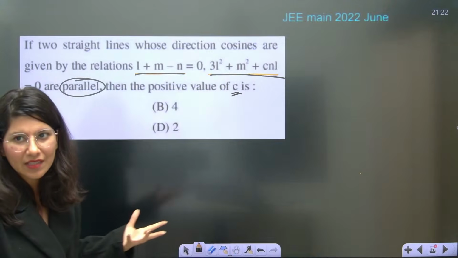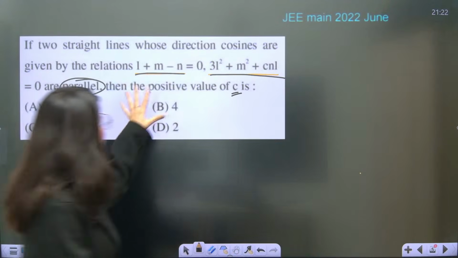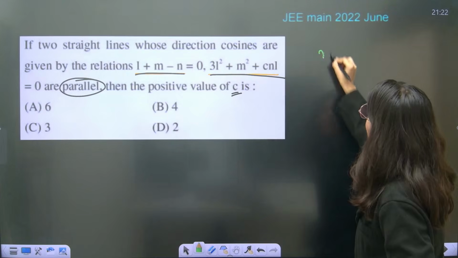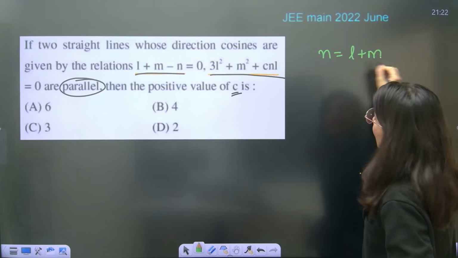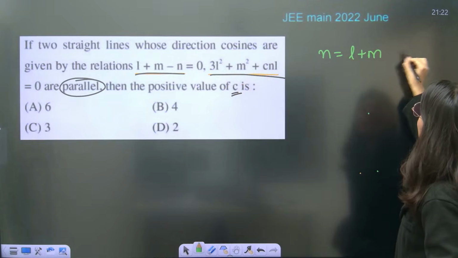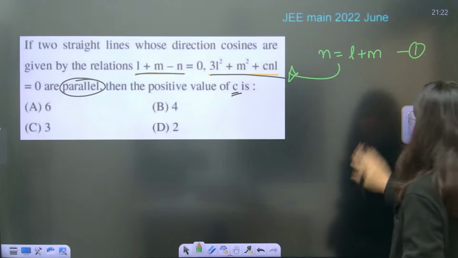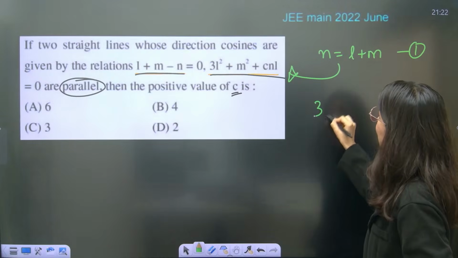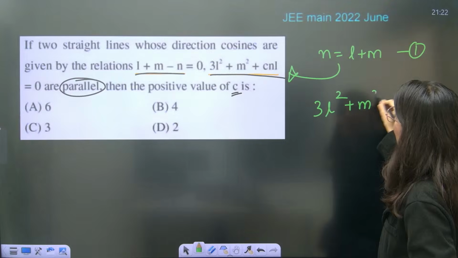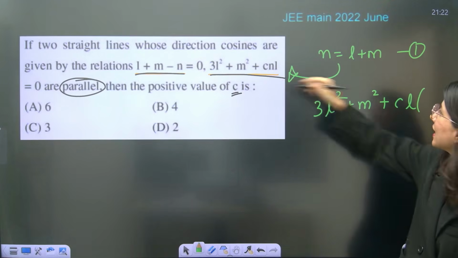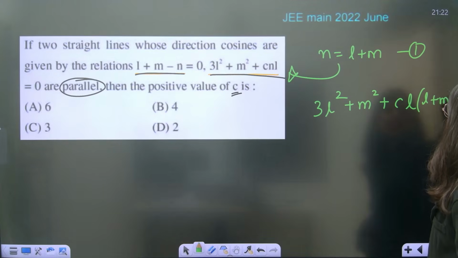What does that mean? Understand, first of all, again, the same thing we have to do over here: n is equals to L plus m, and put it in the second equation. This is your first equation. You have to put this in your second equation, right? Okay, so let's do that. So 3L square plus m square plus CL n, the value of n, can I put L plus m, equals to 0.